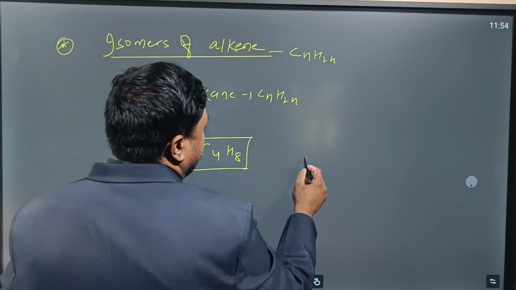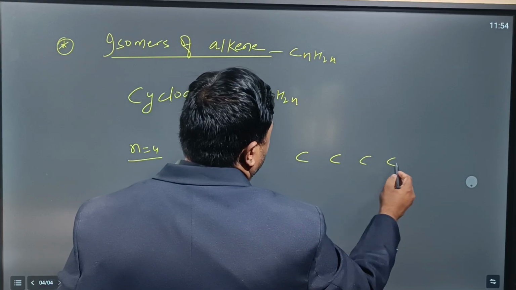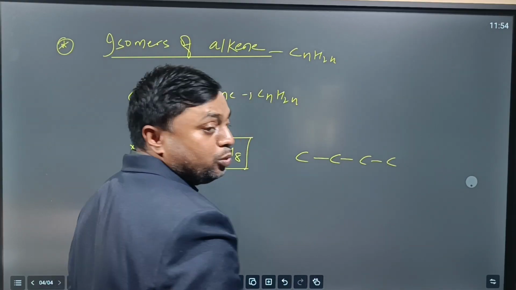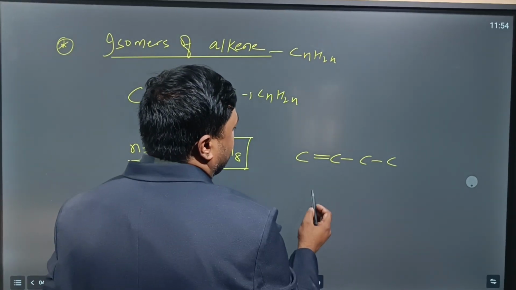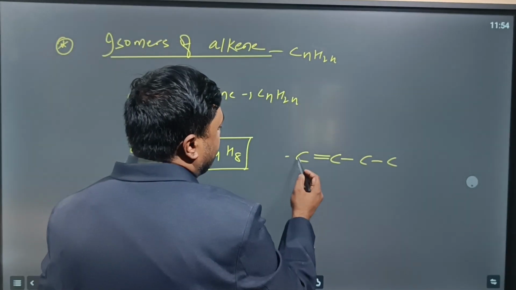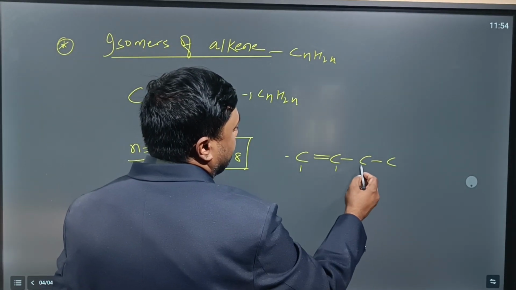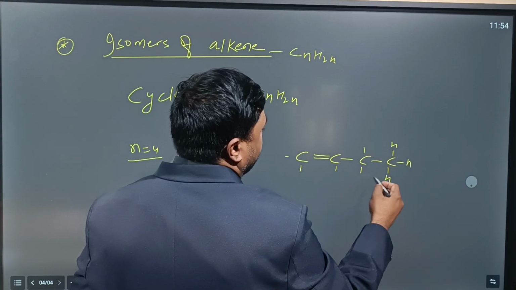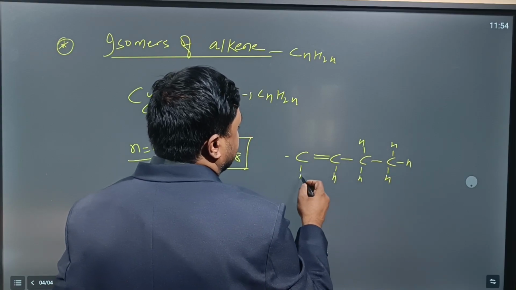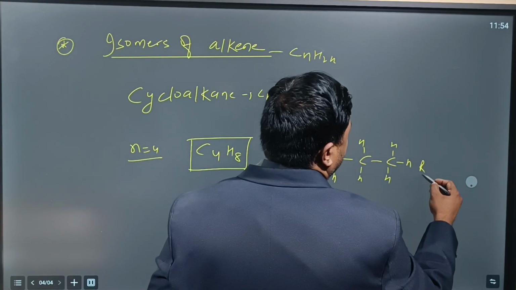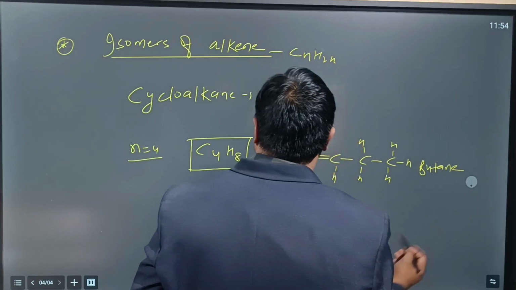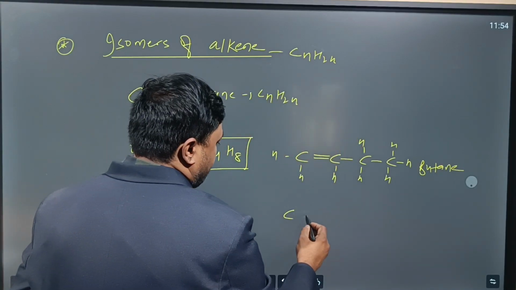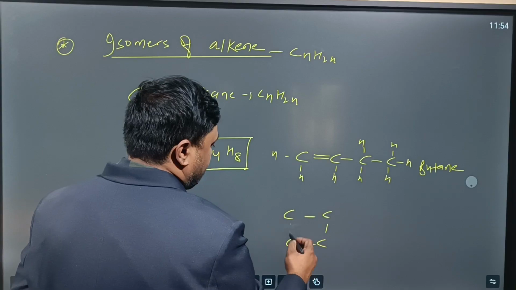Now if you talk about the alkene, 1 2 3 4. You have to put a double bond between any two carbons, you can put it here. Fulfill the tetravalency 1 2 3 4, with this 1 2 3 4, with this 1 2 3 4. Substitute the hydrogens 1 2 3 4 5 6 7 8. This is what? This is butene. Or we can write 1 2 3 4, yes or no?